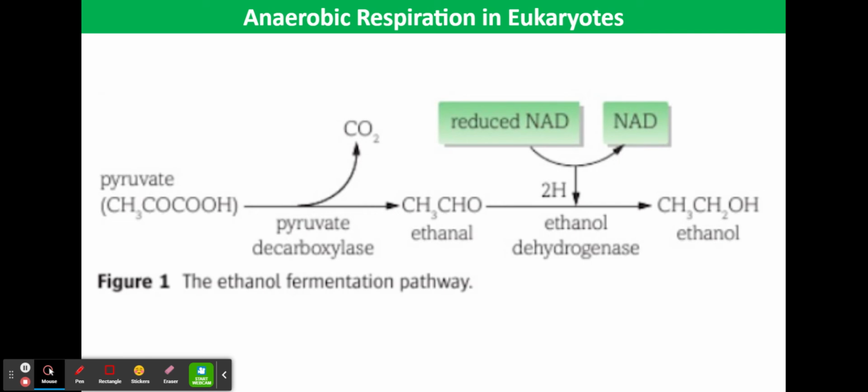The ethanal accepts hydrogen atoms from reduced NAD, becoming reduced to ethanol. The enzyme ethanol dehydrogenase catalyzes the reaction. In the process, the reduced NAD is reoxidized and made available to accept more hydrogen atoms from triose phosphates, thus allowing glycolysis to continue.